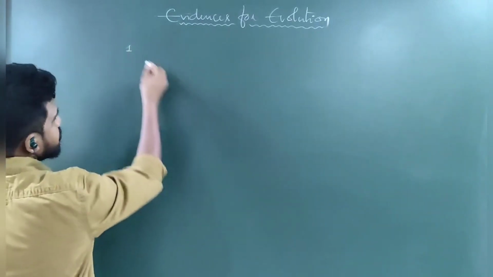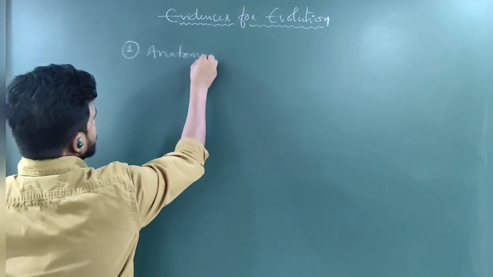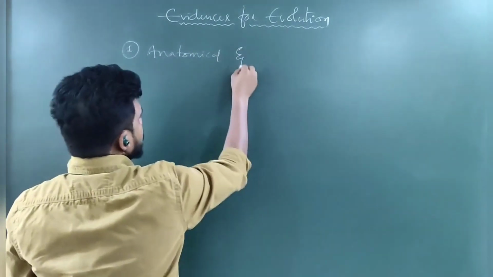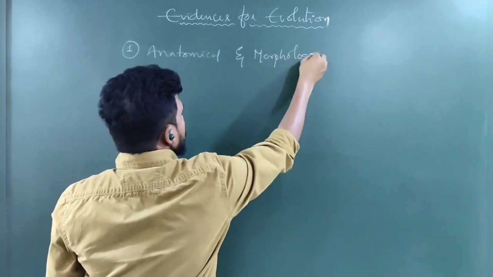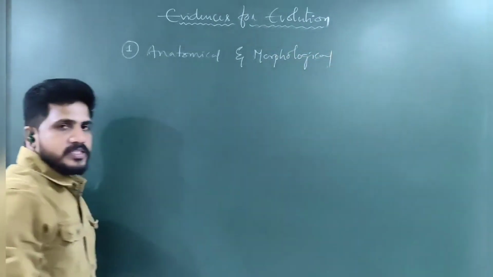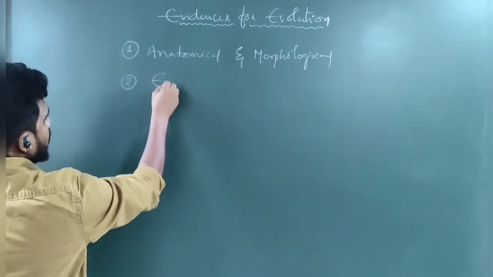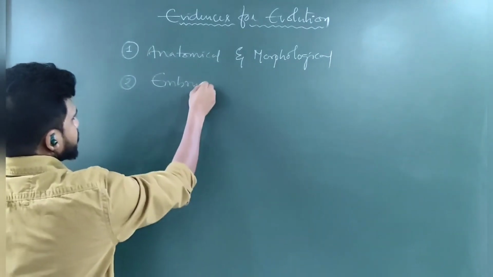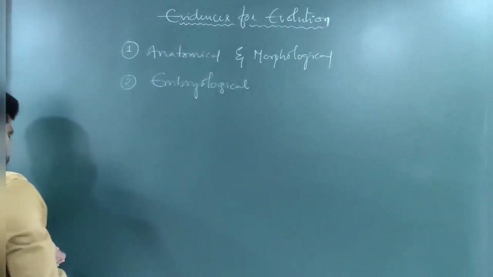So evidences from number 1, anatomical and morphological evidences. Number 2, embryological evidences.